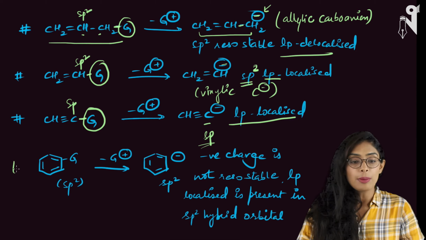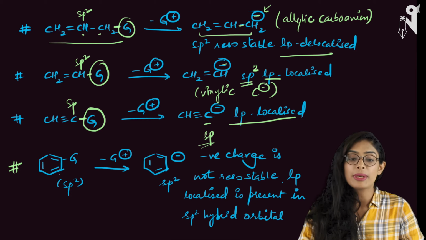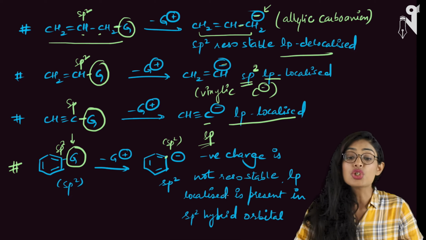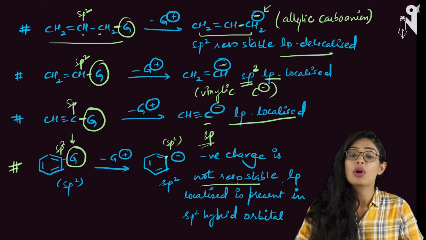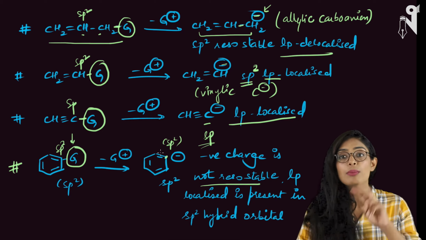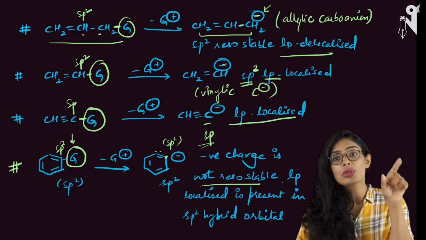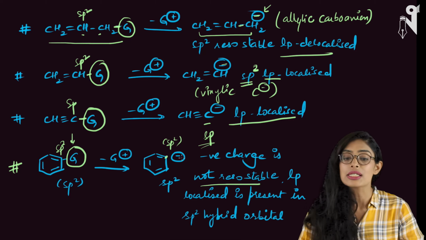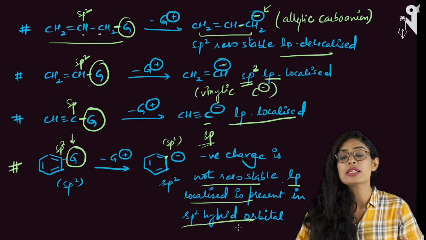Next type of carbanion can be when you have a group attached on the benzene ring and this group is attached on basically an sp2 hybridized carbon. When this group goes out, you will get a negative charge on benzene. When you get a negative charge on benzene, this is your sp2 carbon again. This negative charge is not resonance stabilized because the pair of electrons and the pi bond both are present on the same carbon. So, only the pi bond will be participating in the resonance and the pair of electrons will remain as it is. So, this is your localized lone pair present in the sp2 hybridized orbital.